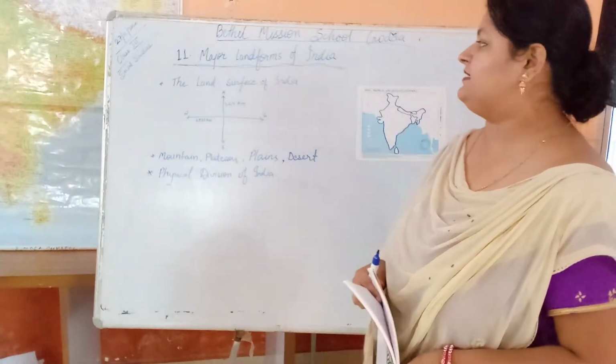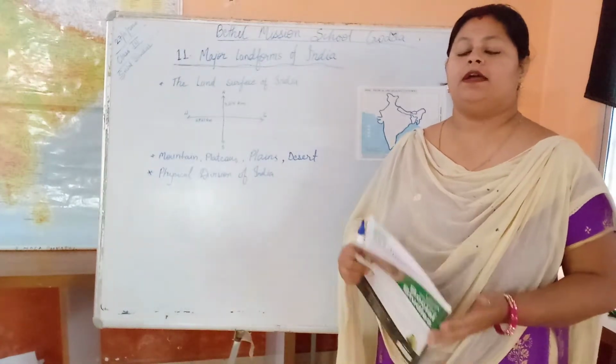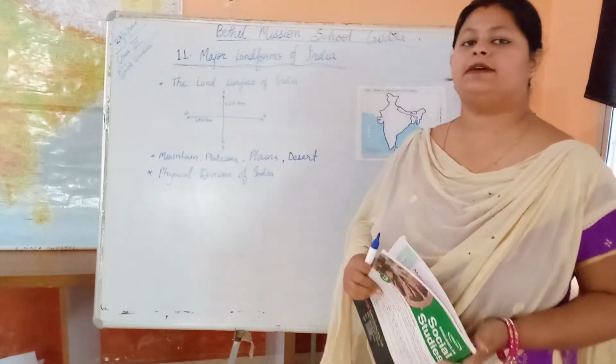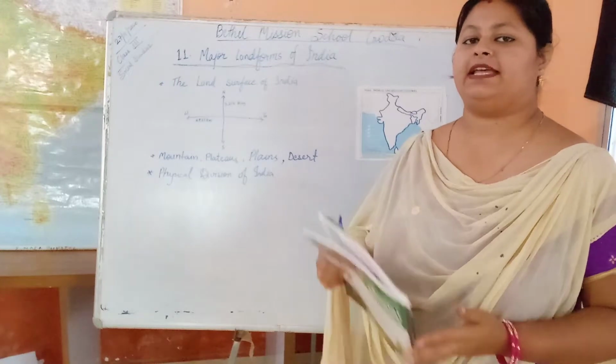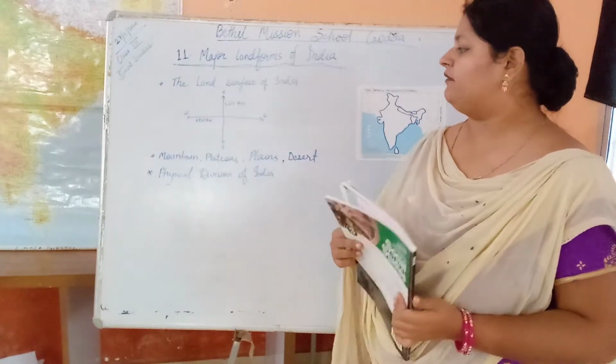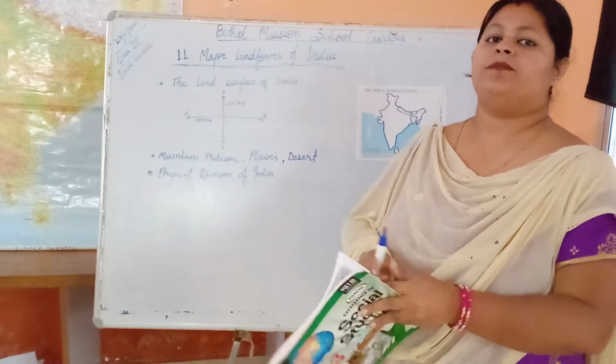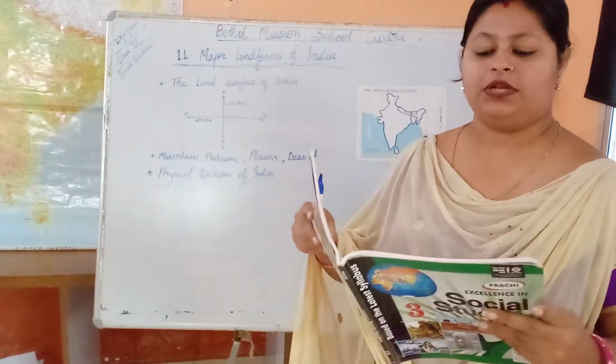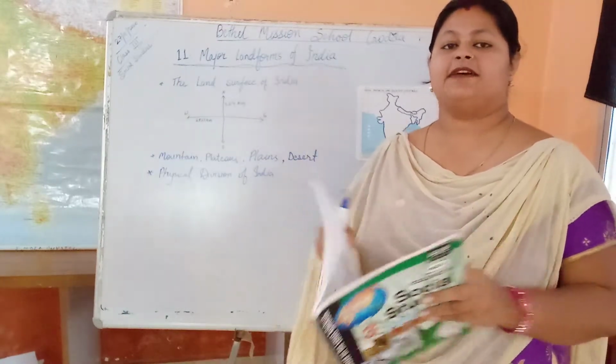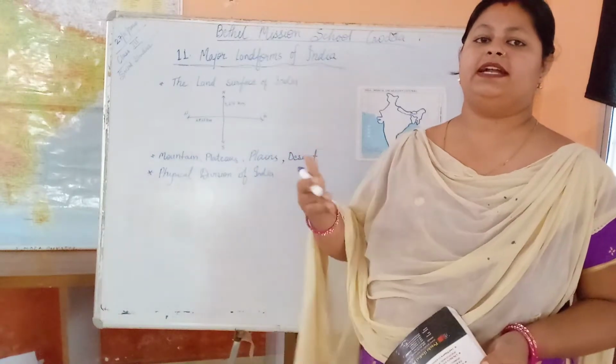Today we are in a session of Social Studies, Standard 3, the 11th chapter, that is the major landforms of India. Before this we already discussed the political division of India. In this chapter we will discuss the physical division of India. Our India is a very beautiful country in the world. It has diversity, unity in diversity.